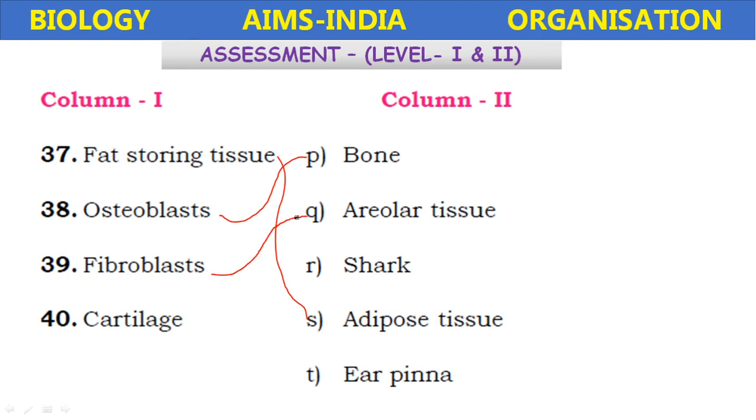Areolar tissue is composed of different types of cells. We have discussed. They are fibroblast cells, mast cells. And the cartilage is the soft connective tissue present in shark skeleton, as well as the ear pinna, our external ear, is also made up of cartilage. So here 37 S, 38 P, 39 Q, 40 R, T.